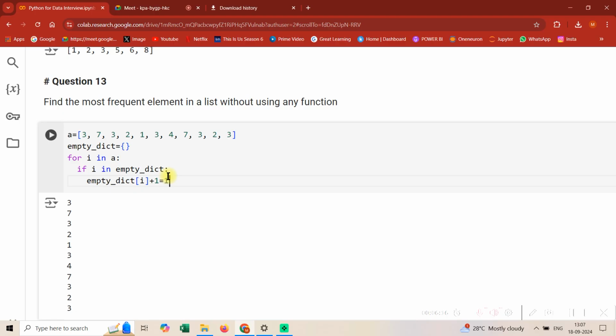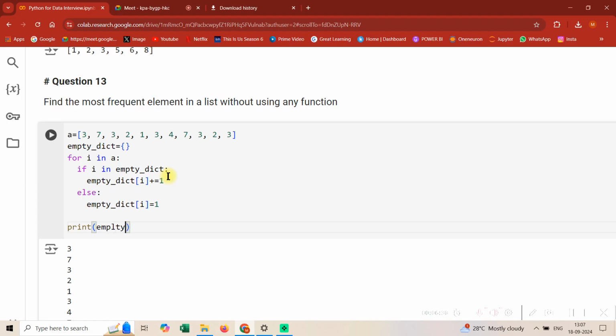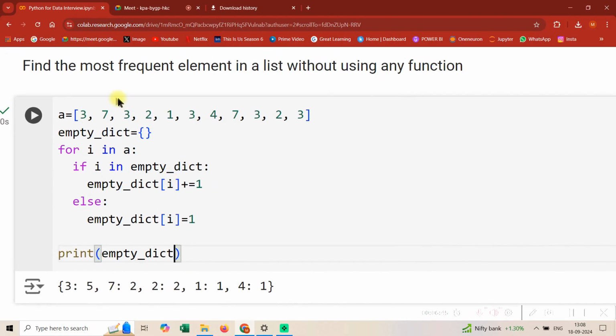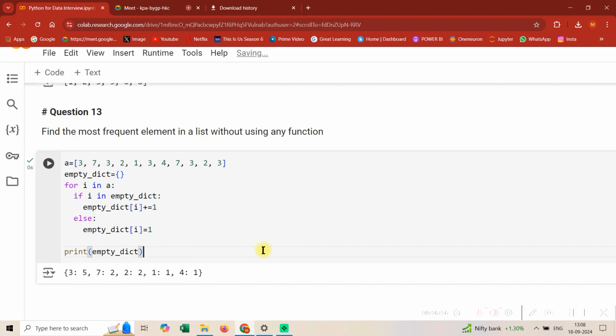then what we need to do, guys, is increase the count by 1, else we can just set empty dict I is equal to 1. Otherwise let's just keep the count as 1. So let's print empty dict. So guys, see, you're able to find that 3 occurs 1, 2, 3, 4 and 5 times, so we are able to get it, and that is the maximum occurring element.